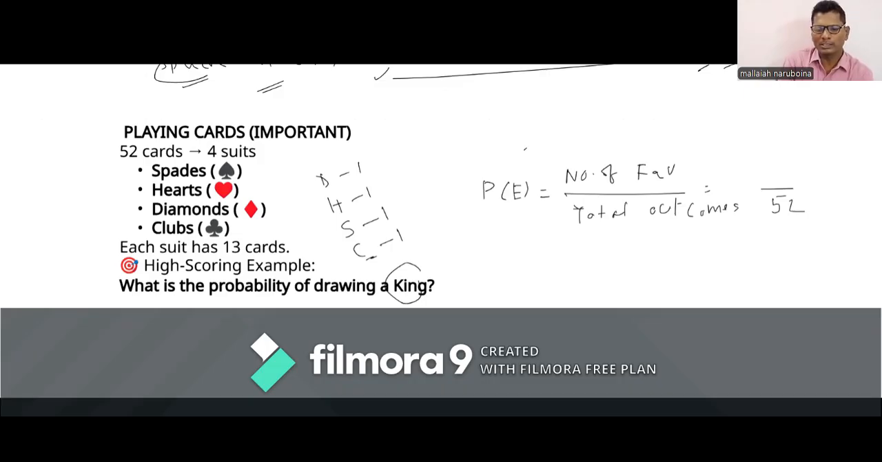So favorable outcomes are 4. So 4 by 52. By dividing by 2, 4 by 52 becomes 2 by 26. Again dividing by 2, we get 1 by 13. Or directly, 4 ones are 4, 4 thirteens are 52. So 1 by 13 is the probability.